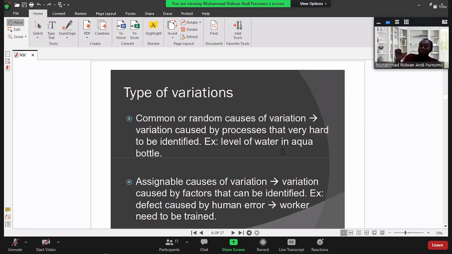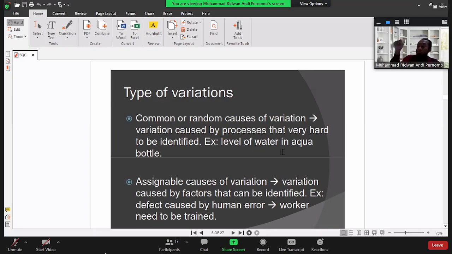Even though the company already uses an automatic machine and the operator just needs to set the volume equal to 330 ml and turn on the machine, when we compare the water level of two exactly same bottles, it will be different. So in this situation, it is very hard to solve. Why? We already use an automatic machine. We don't want to use manual operation.